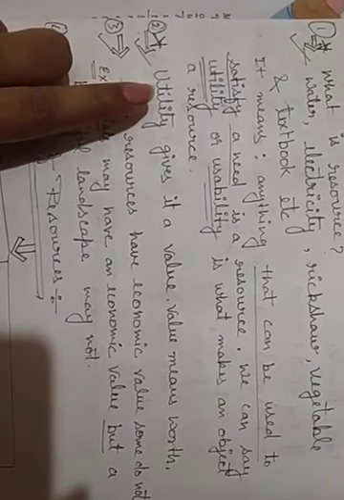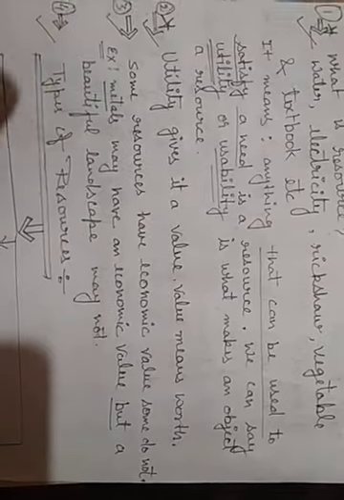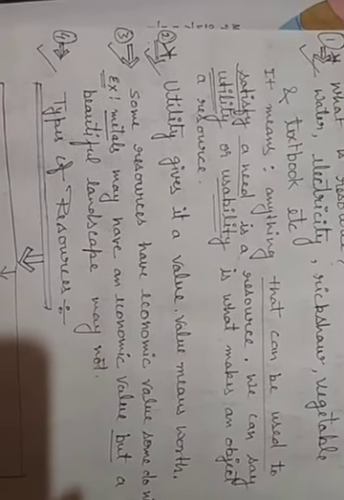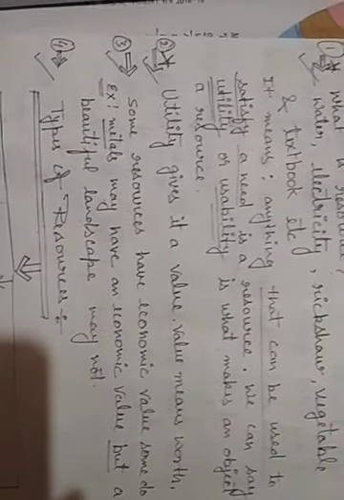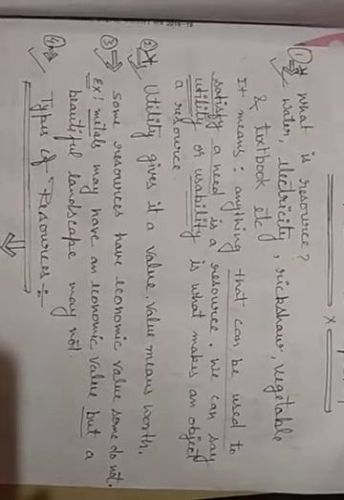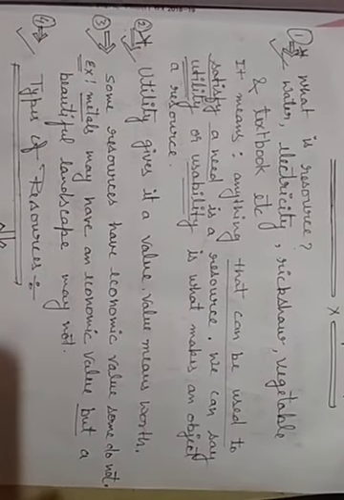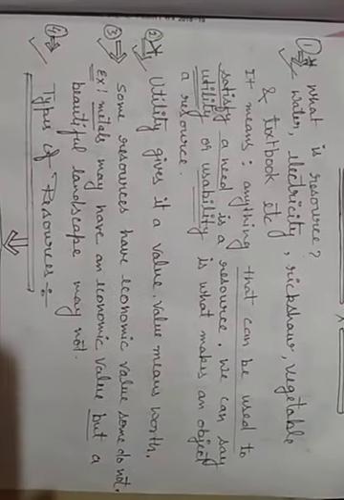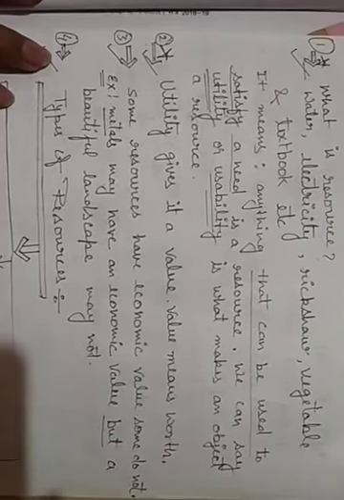Whatever object has utility along with some worth in our life will accordingly be called a resource. So, resource is whatever fulfills our needs. It could be anything.